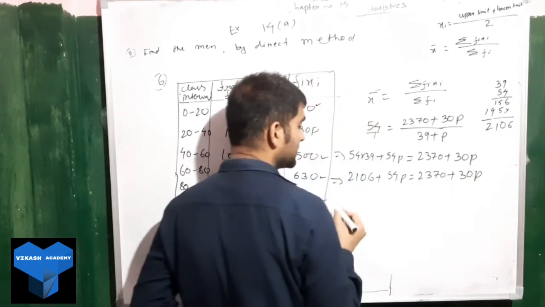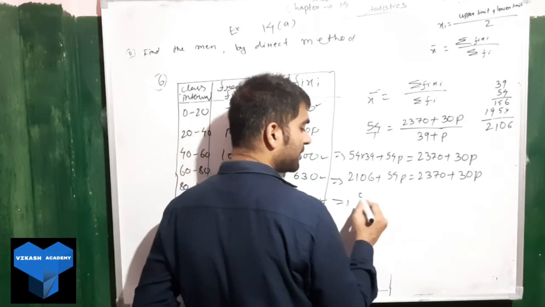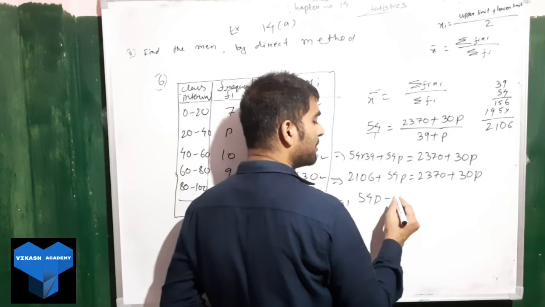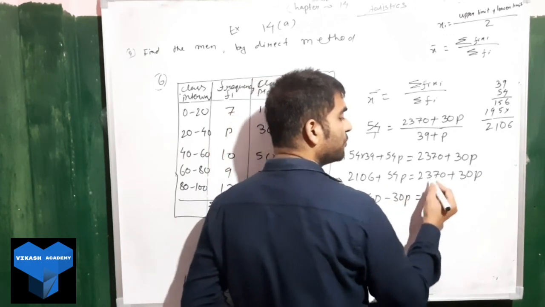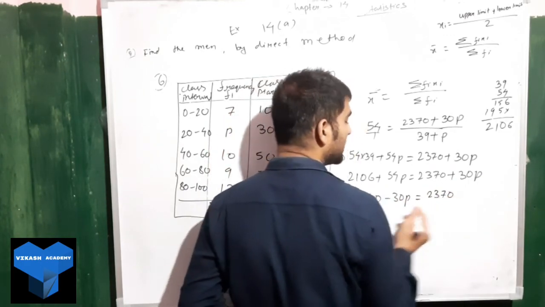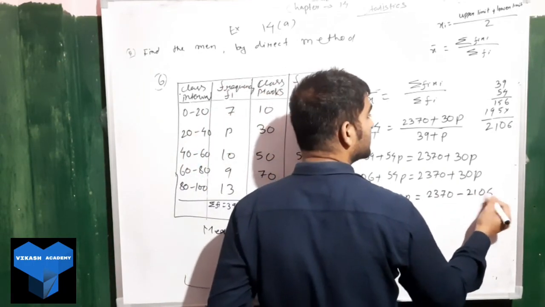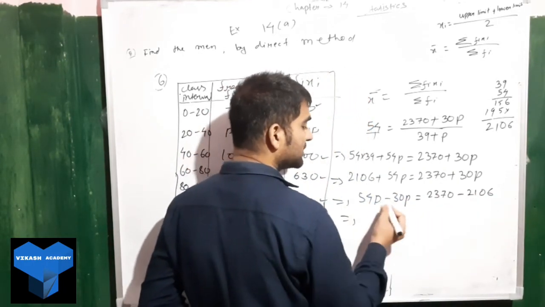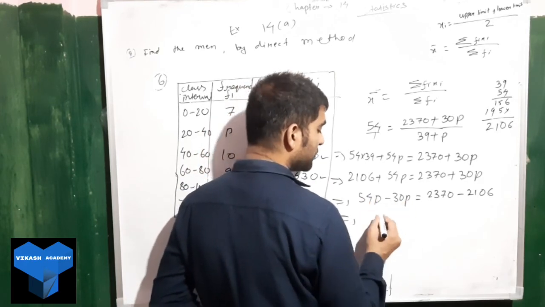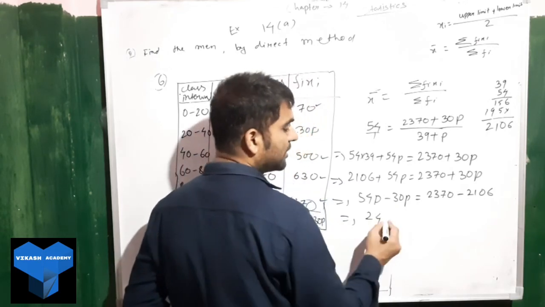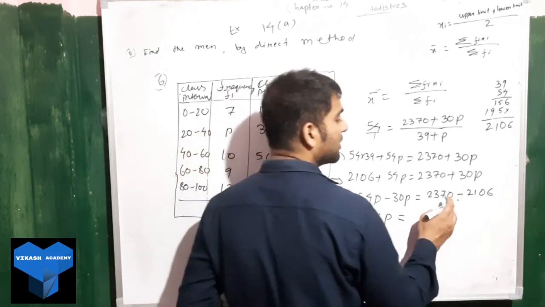Now bring P to one side. So 54P I will keep here. 30P will come to this side, so it will become minus 30P. Next, 2370 will remain the same. Take this one to the other side, so it will become minus 2106. Next, 54 minus 30 will be what? 4 minus 0, so 4. 5 minus 3, we got 2. So 24P is equal to, see here also minus.